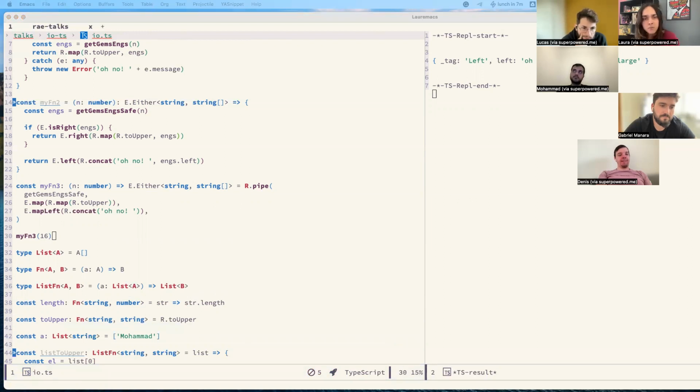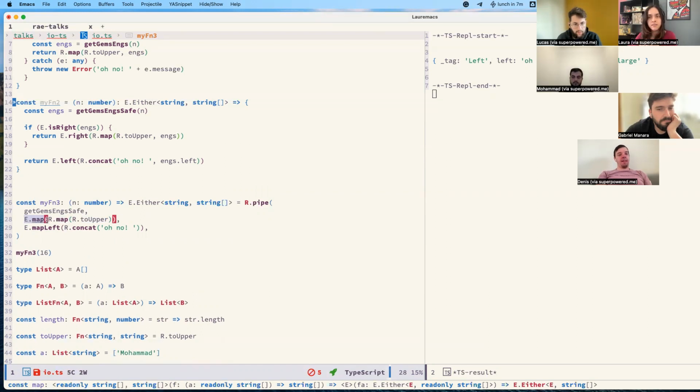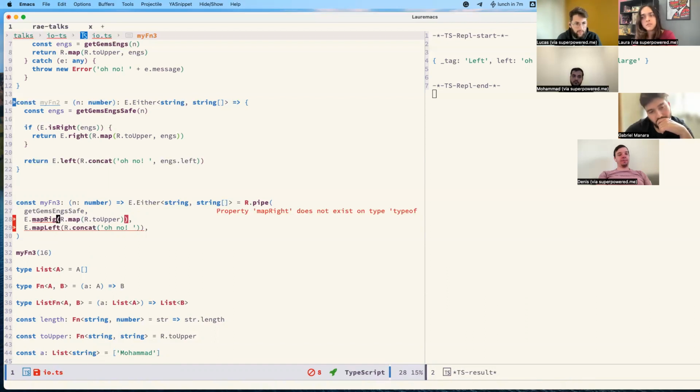Since we're running out of time, I will just copy this here. Let's say this is one problem. Here, it starts to get a little bit uglier. I would give a name for this, because this map is the part that might get confusing. I wouldn't write this in code because it's map inside map inside map, it's weird. This map is about the either. We are mapping on the right side of the either. It could be called map rights, but it's not. It's called map because functors in general are called map.